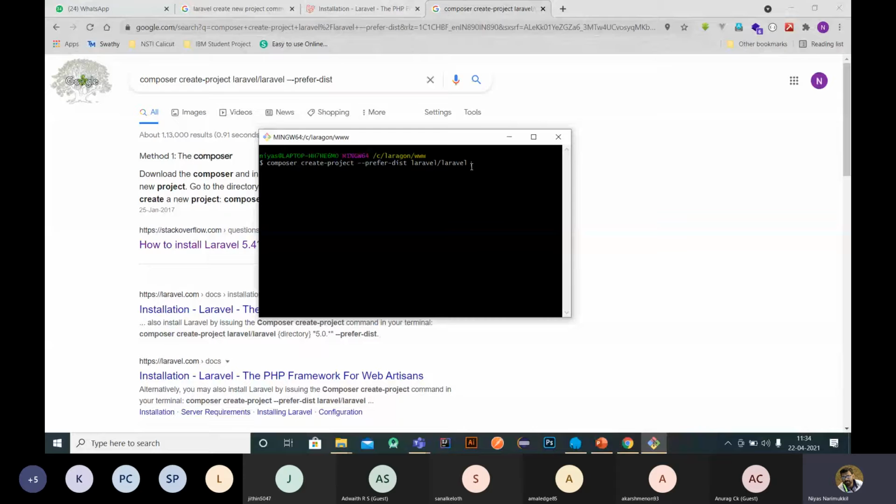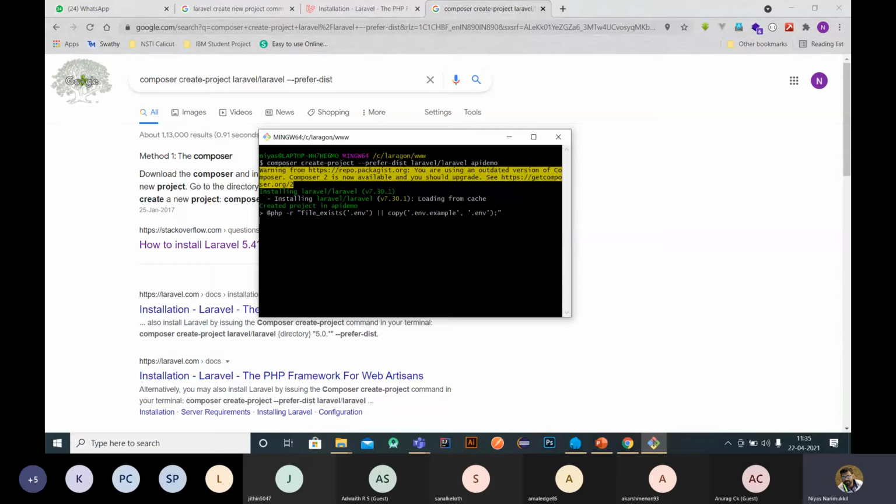So we can add the name, API demo app. I'm just using the name API demo. Before running this command, we have to install Composer, right? We have to install Laravel. That is the prerequisite for Laravel. Once you have done that, you can directly use this Composer command to create a basic Laravel project, and the name of that project is API demo.